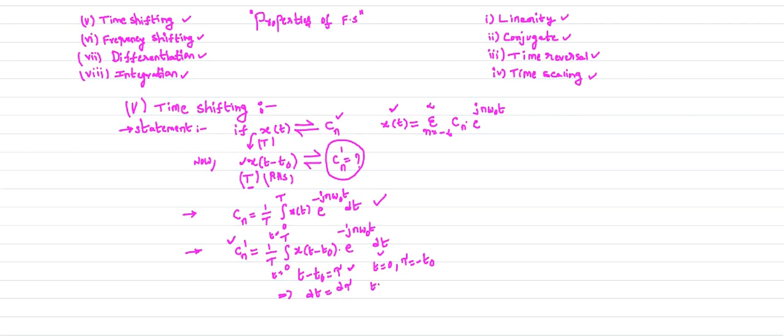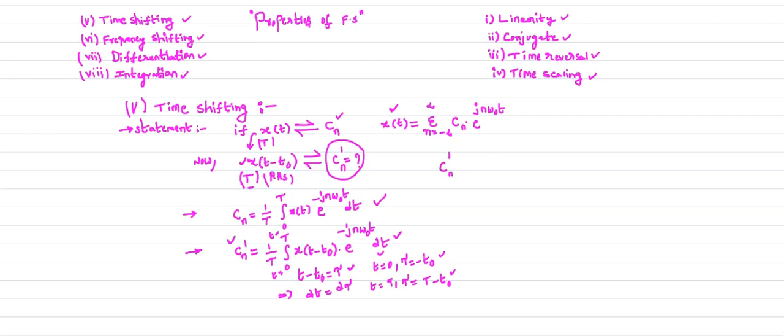When t equals capital T, tau is T minus t naught. These are the lower and upper limits for the new variable tau. So I transformed the Cn dash equation from t to tau.